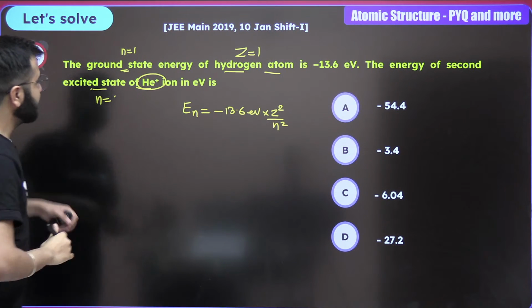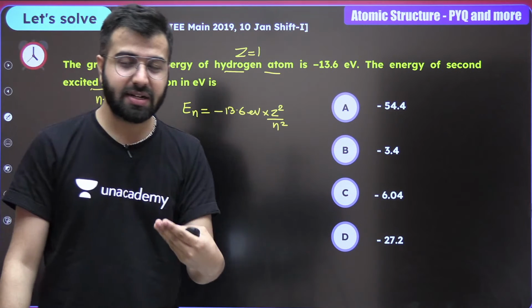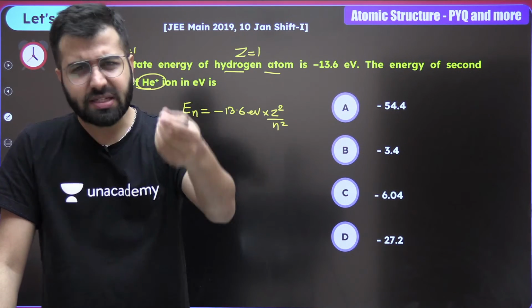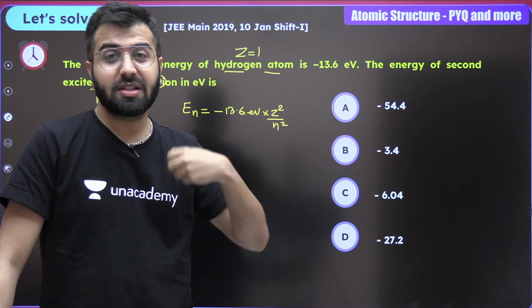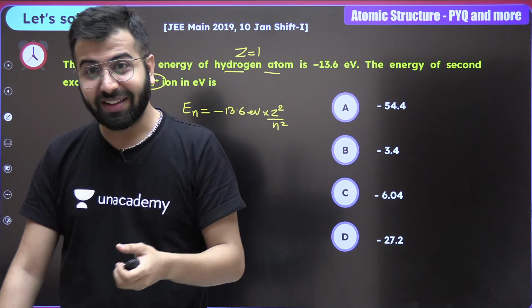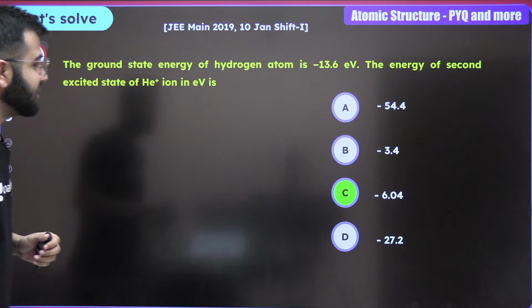Is it the first excited state or the second excited state? It's the second excited state. Whenever we talk about the first excited state, it is going to be n is equal to 2. And whenever we talk about the second, it could be n is equal to 3. Do you think so? What do you think? I'll show you. The correct answer to this question is absolutely C.